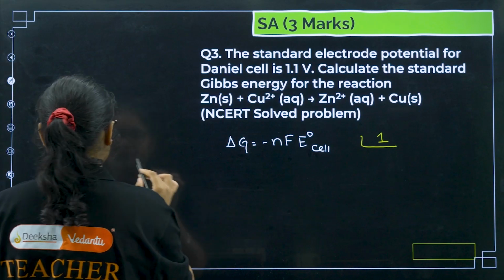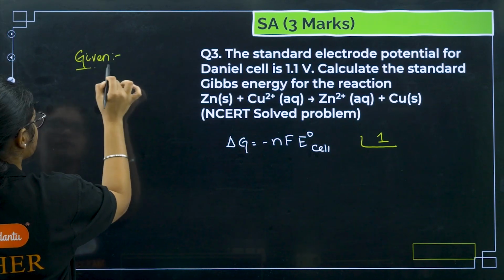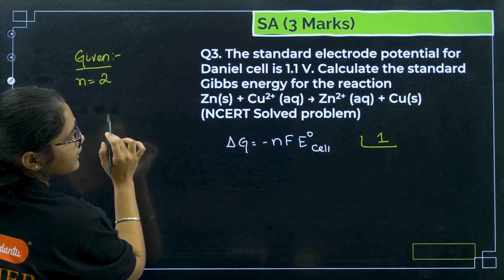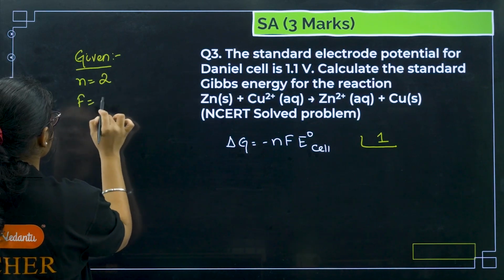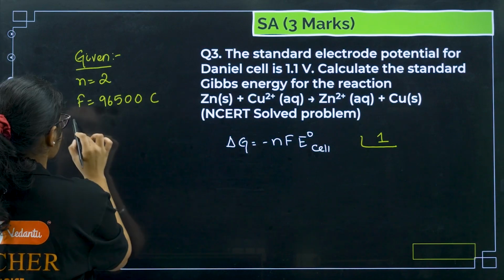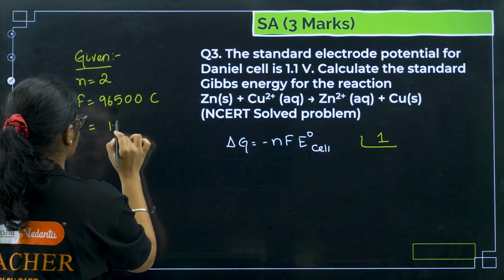If I note down the given values here, the n value is equal to 2, the F value is 96500 coulombs, and E naught value is 1.1 volt.